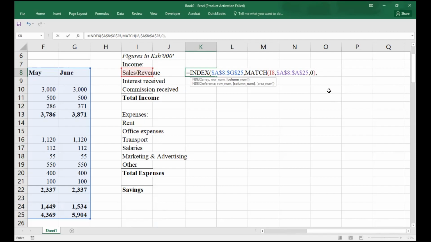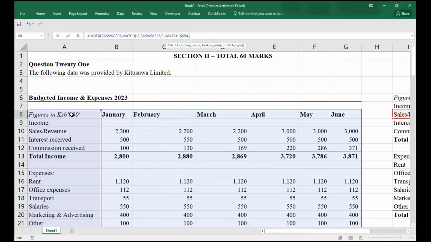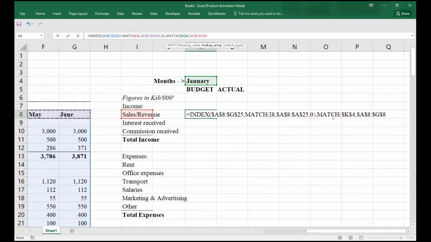Then you do comma. I need now to match our periods. Matching our periods, we insert match function. Lookup value. What do we want to look at? We want to look at our period, which literally here basically is the months. Basically, I can lock this because you'll find that it is a list. Then comma. Lookup array. Where do we want to look this data from? We want to look this data basically from the period here. You see the period? These are the periods, right? Then I lock it up.